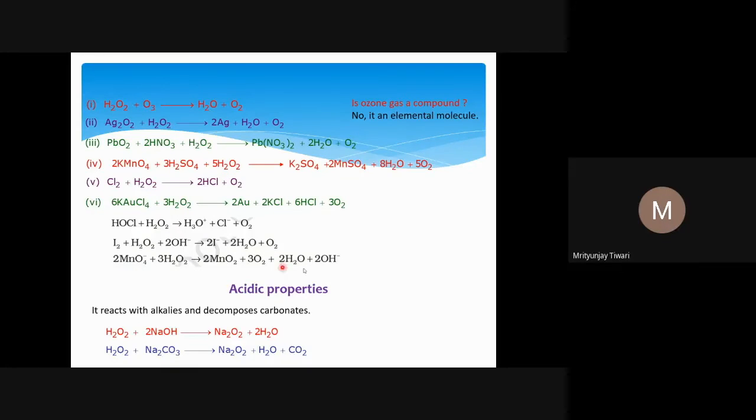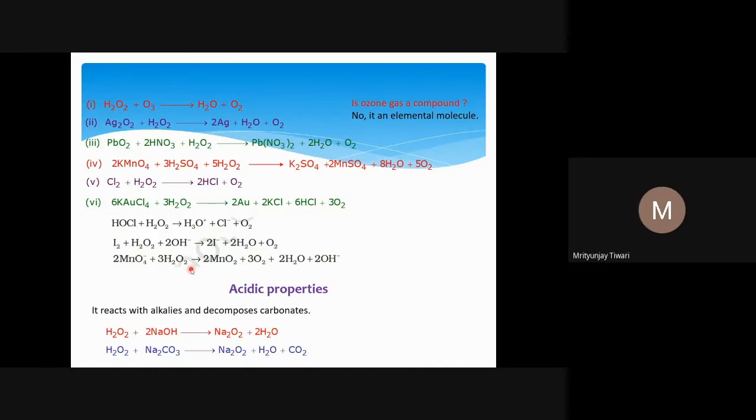So this is also a reduction. In acidic medium it goes from +7 to +2, and in basic medium from +7 to +4, where the oxidation number of Mn in MnO2 is +4. And we see again the oxidation of H2O2 to oxygen.